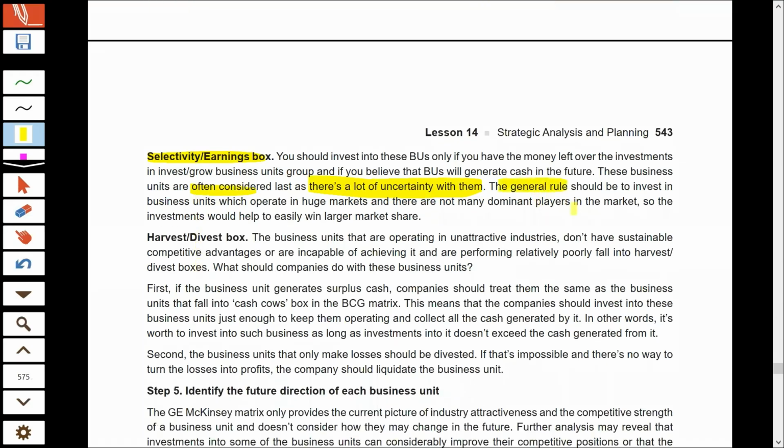So the general rule that you have to follow for these businesses is that you should invest only if the particular business operates in a huge market and there are not many dominant players. If the business has a high growth rate and there is no dominant player in the market, no tough competition, then it may become easier for you to earn a huge market share, and that way you can increase your profit. If this is the situation, then and only then you should invest, and you should invest that amount of money which is left over after investing in those businesses wherein you chose the invest or grow strategy.